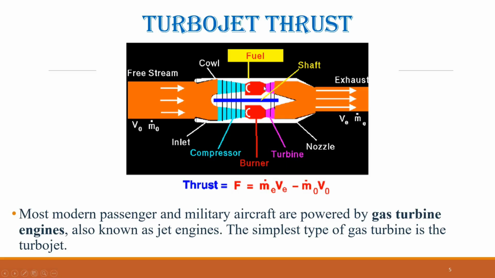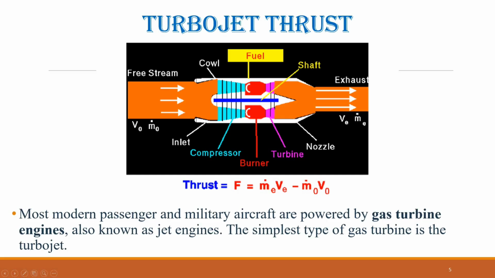The hot exhaust then passes through the turbine, which works like a windmill in reverse. Instead of using energy to move air, the turbine extracts energy from the flow to spin the blades. This energy is used to drive the compressor via the central shaft. After the turbine, the flow still has a higher pressure and temperature than the free stream and is then accelerated through the nozzle. Since the exit velocity is greater than the free stream velocity, thrust is produced.